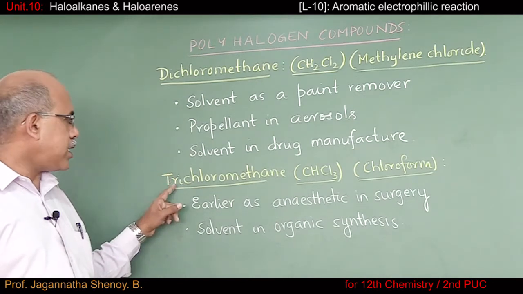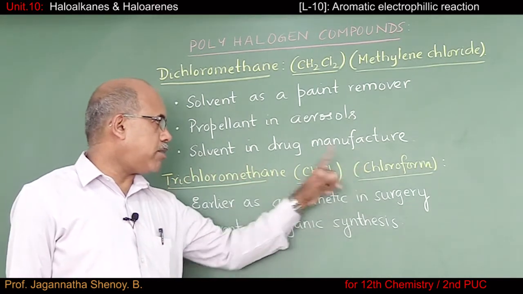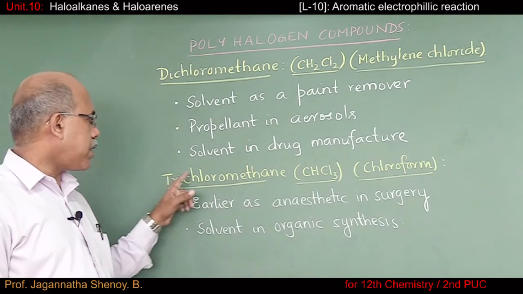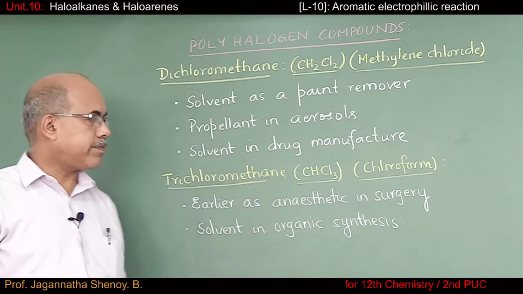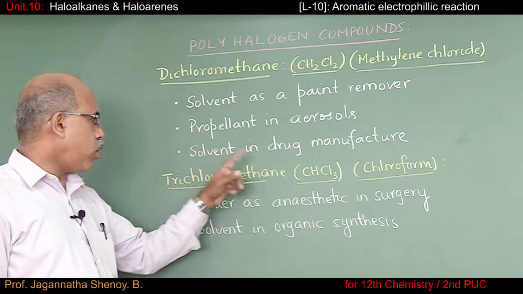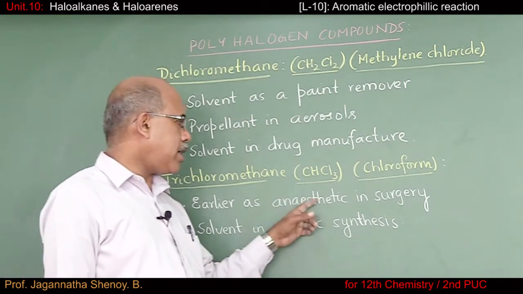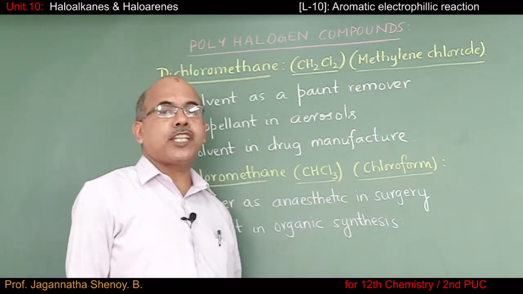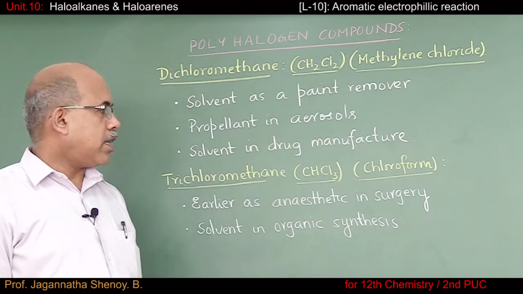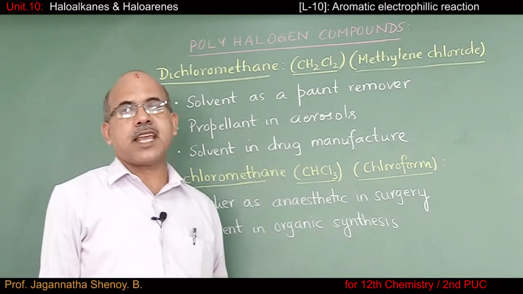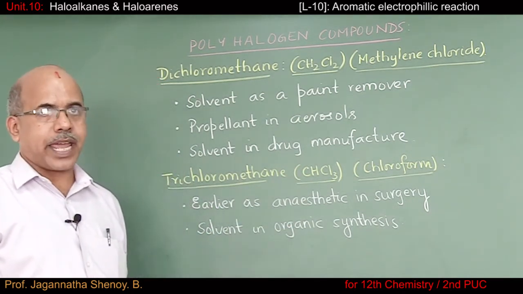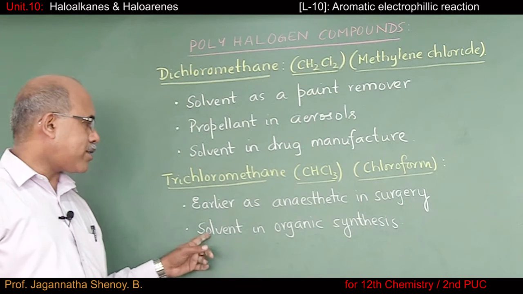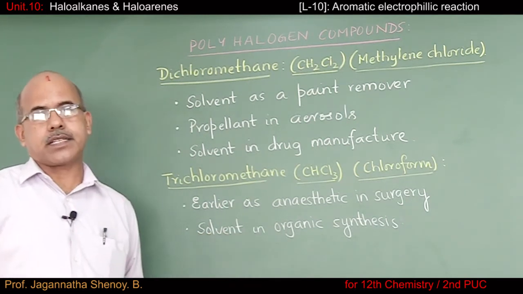The second compound we consider is chloroform, the common name. The formula is CHCl3 and the IUPAC name is trichloromethane. Earlier, this chloroform was used as anesthetic agent in surgery. But the problem was a longer duration required for recovery. That's why nowadays chloroform is replaced by other better anesthetic agents. And this chloroform is also widely used as solvent in organic synthesis.